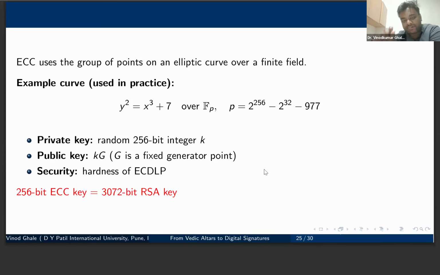F_p means a finite field with p a prime number. With this finite field structure on elliptic curves, we can have a stronger, more secure system. For example, we can have a private key that is a 256-bit integer and a public key, and the security is hard to break. This is the application of Koblitz curves in elliptic curve cryptography.